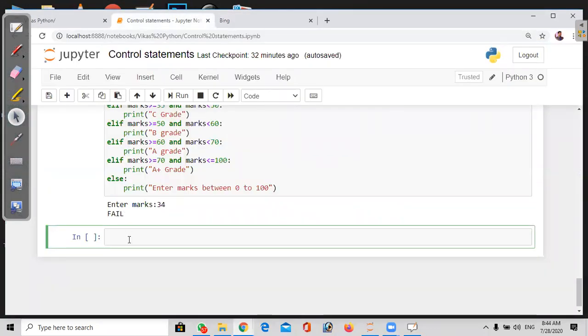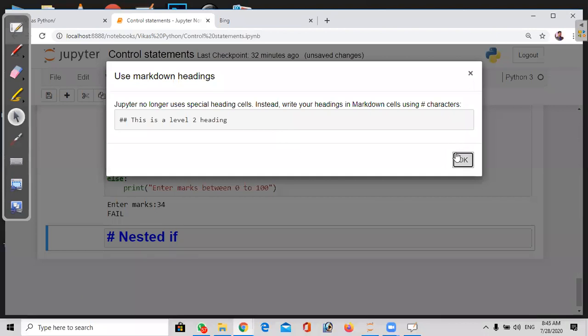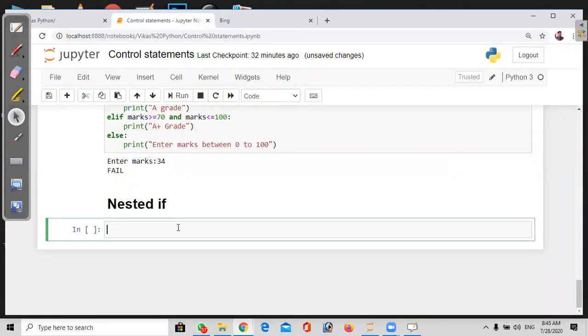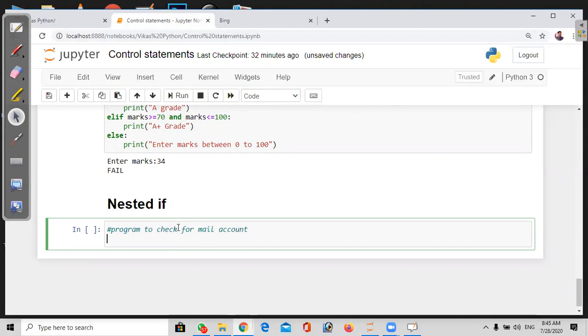So we're going to write the credentials check of a user's Gmail account. We'll say nested if. Here, first we will take the mail ID.